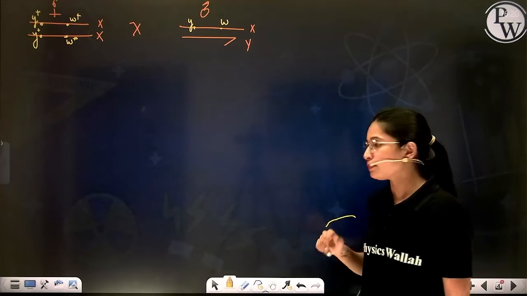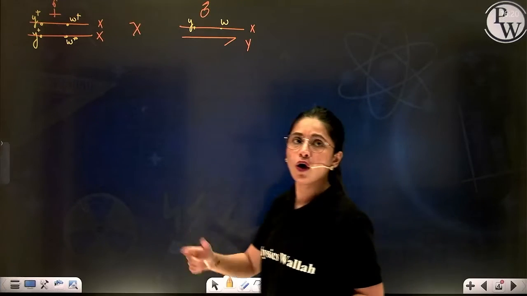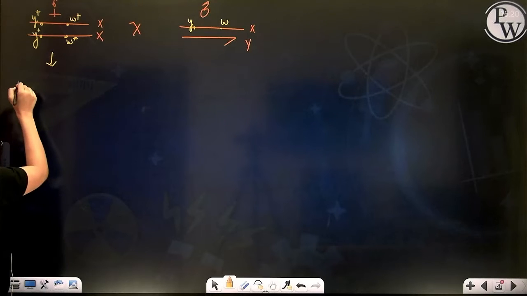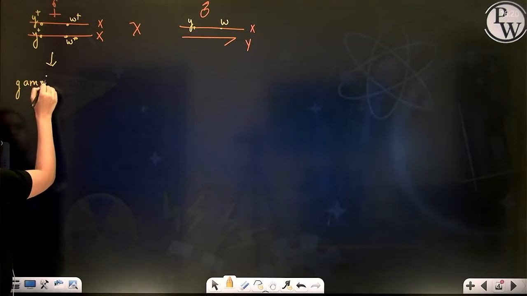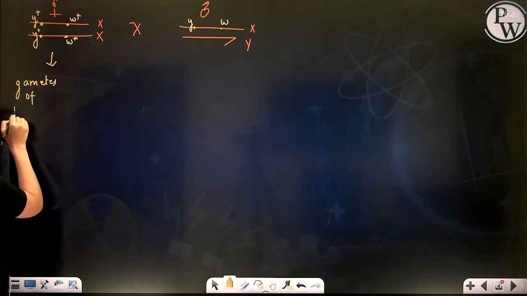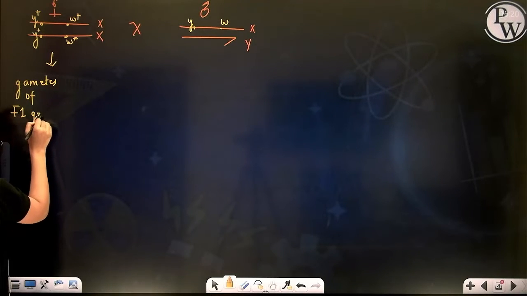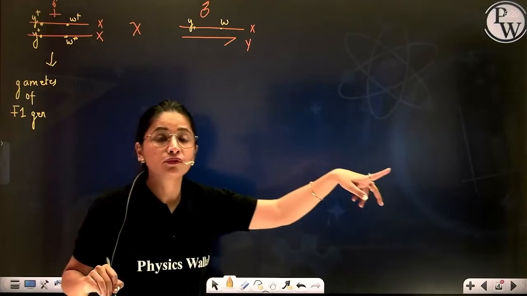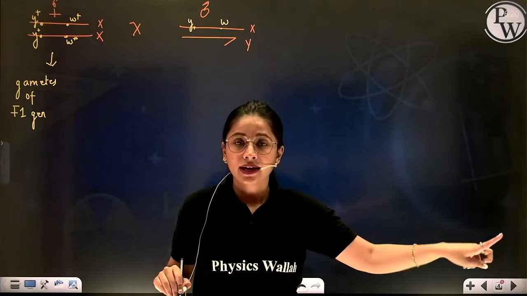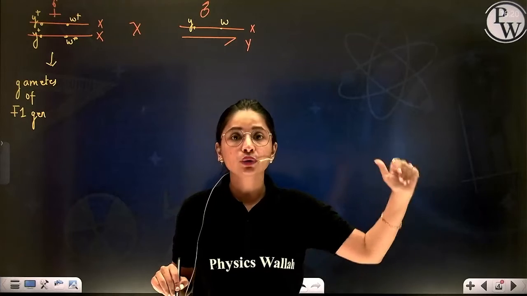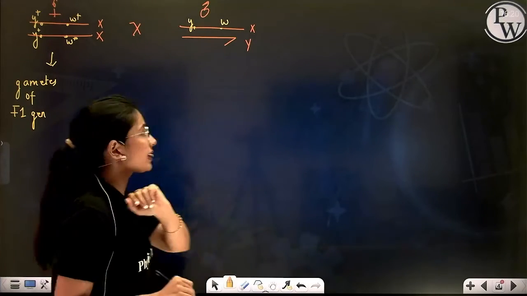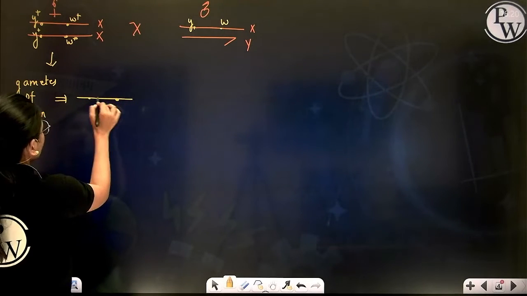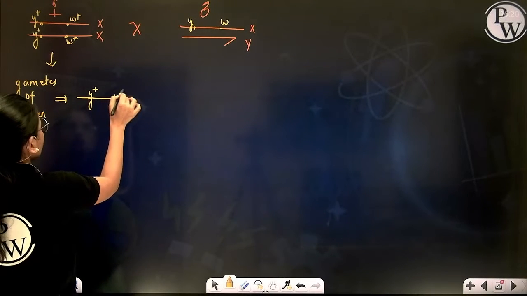Now it's time to prepare the gametes for the first generation offspring. The gametes of the F1 generation. The female is homozygous dominant for both genes, so the number of heterozygosity is 0. 2 to the power 0 means only one type of gamete will be produced, and that gamete will have both the dominant alleles of the genes.